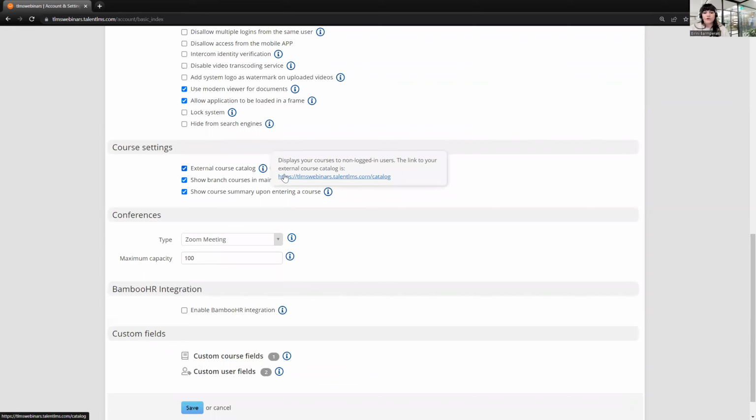This is the link of your course catalog, so you can share it with your non-registered users. Even if your course catalog page is deactivated on your homepage, these potential users will still be able to view your collection of courses. So the course catalog can work as a great promoter of the courses your portal offers, so as to attract more customers and purchase your courses.